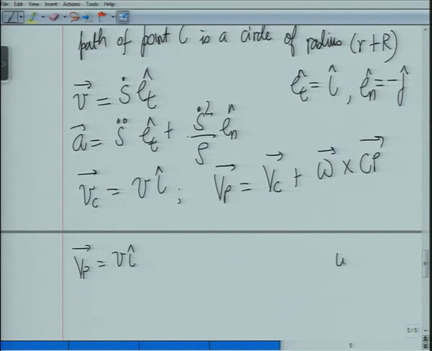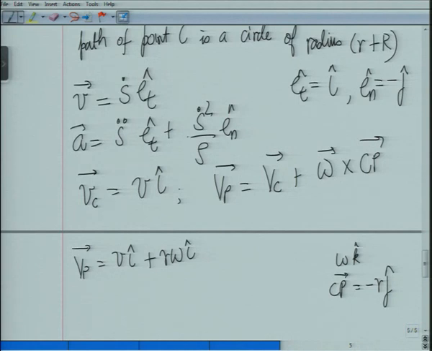Now we assume omega is equal to omega k, CP is equal to minus Rj. So when I take k cross j, I get minus i, so plus R omega i.